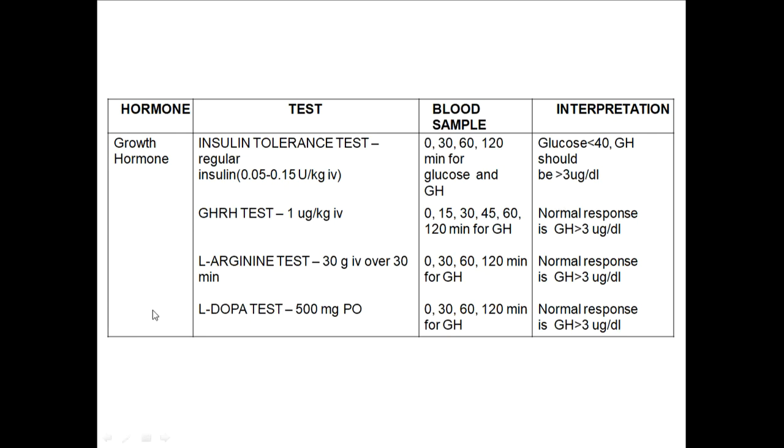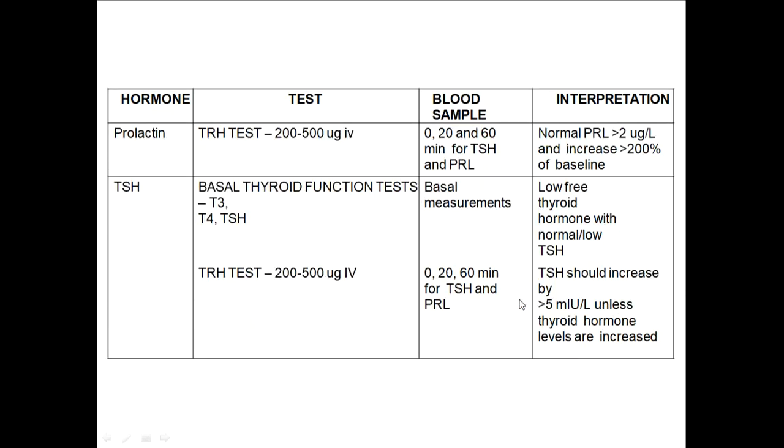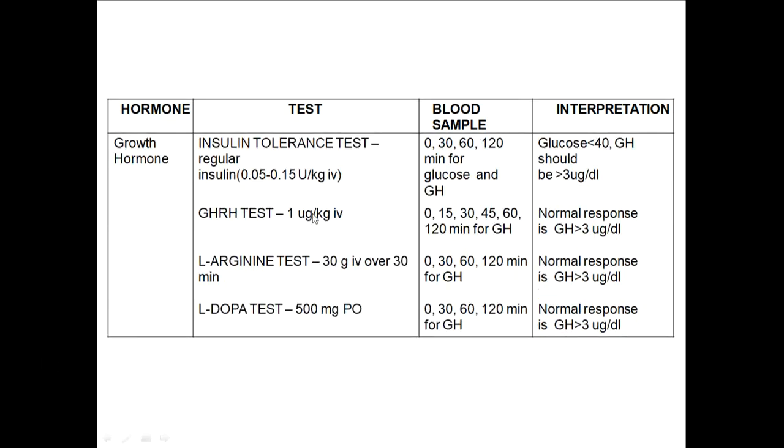There are some other tests also done for growth hormone deficiency, like the growth hormone reserve GHRH test, where you give 1 microgram per kg IV, and you measure growth hormone levels, which should increase. If it is less than 3, it is deficiency. Similarly, the L-arginine test and L-DOPA test are also done. Values are the same. Growth hormone levels should be greater than 3. If it is less than 3, it is deficiency. That is about growth hormone. What has to be remembered here is these two: the insulin tolerance test is the first test to be done, next is the GHRH test.